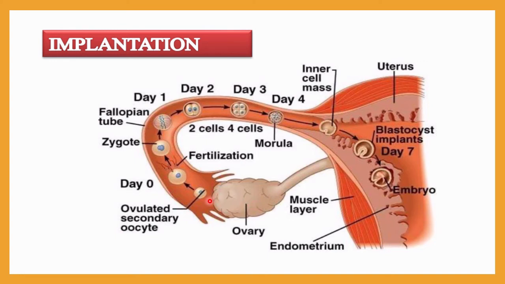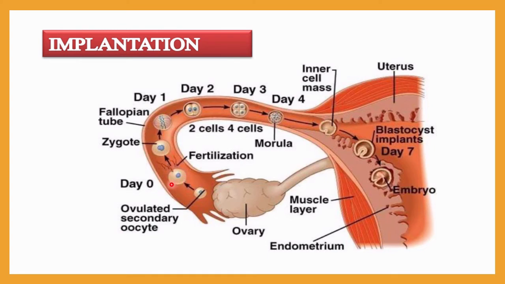Now this secondary oocyte will travel towards the fimbriae and this region, this is the infundibulum region. Then these will travel along the fallopian tube. So this fertilization process will occur here. You can see here the sperm cells. The sperm cell will reach up to this, the ampullary isthmic region, and there a fertilization event will occur.